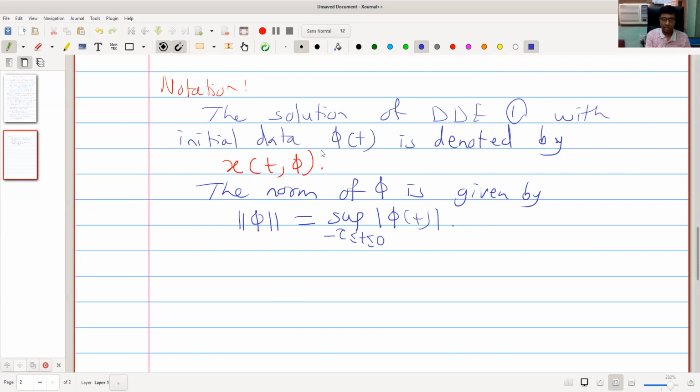Now we consider definitions, the stability properties.